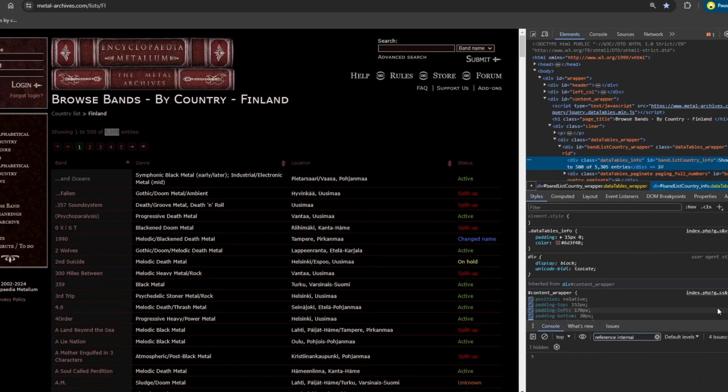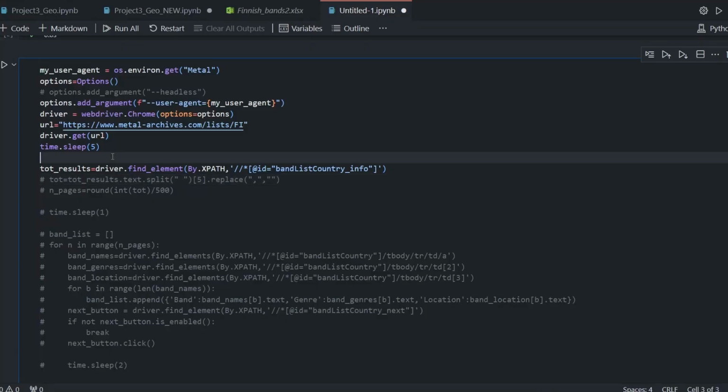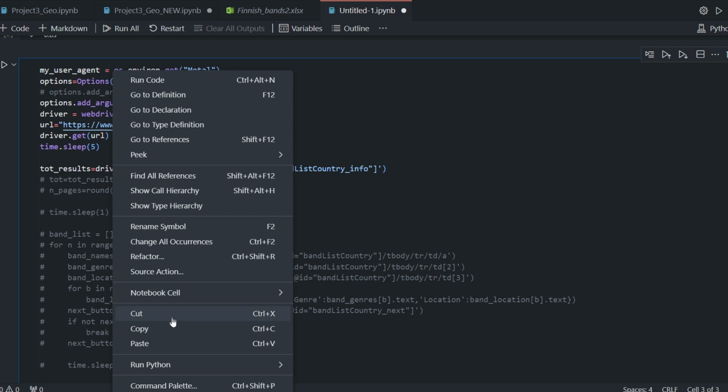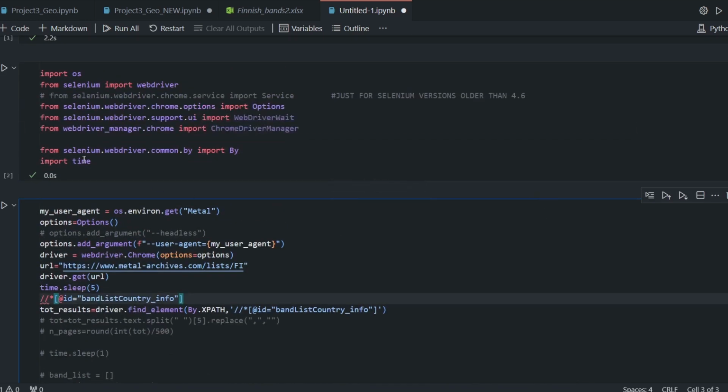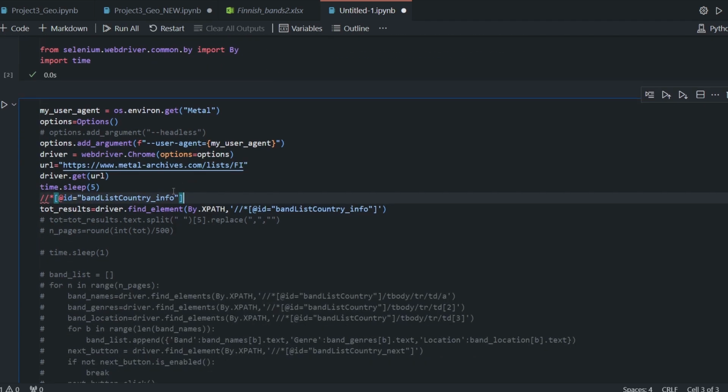Okay, once you click here, just to show you, paste, and this is the path we see here. So this is the information we're going to retrieve with the command find element, because it's just one element, by XPath. If you do remember, we imported from selenium.webdriver.common.by import By. It's a bit different from the former versions. Now I delete, and so this is just to make sure you understand what we're doing now.